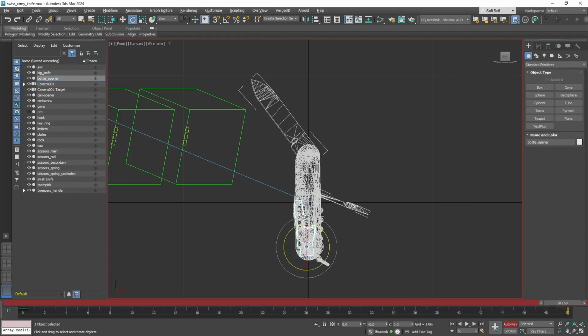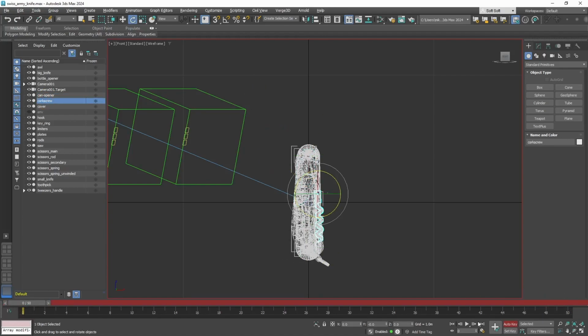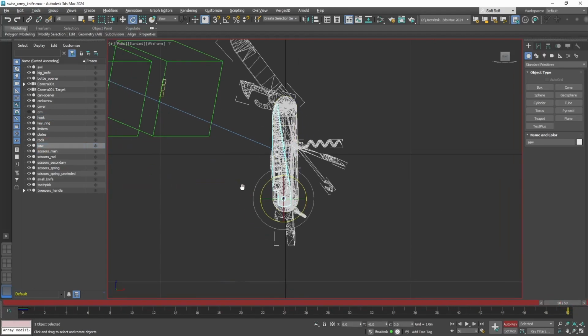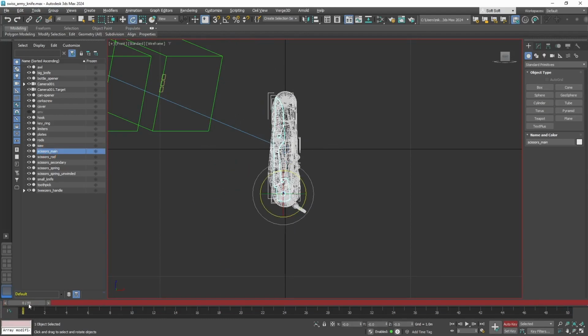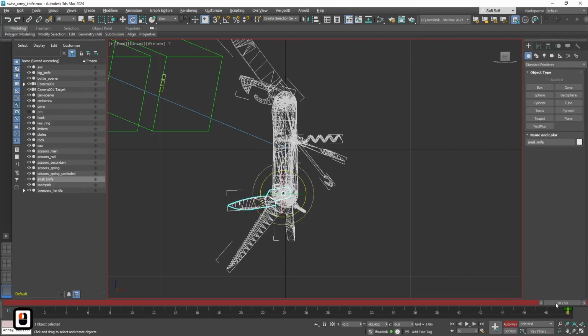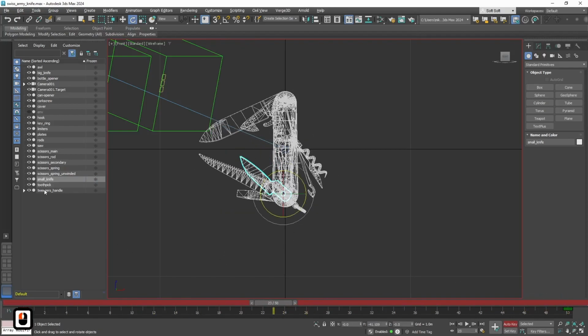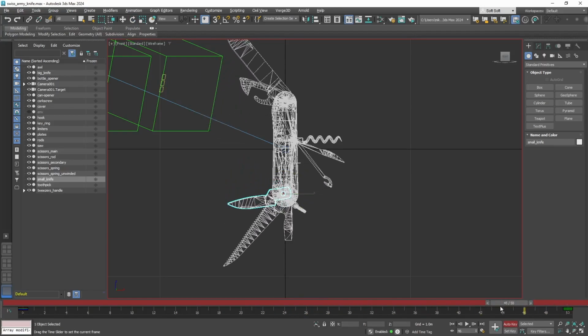Now let's make animation of other instruments using the same principle. Alright, all simple animations are done.